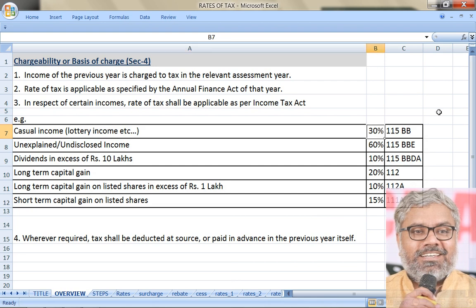There are certain special incomes on which special rates of tax are applicable under different sections. For example, the casual income. Casual income is nothing but something like an income received by chance: winning from lotteries, winning from horse races, playing cards and winning, doing gambling. All these things are called casual incomes.